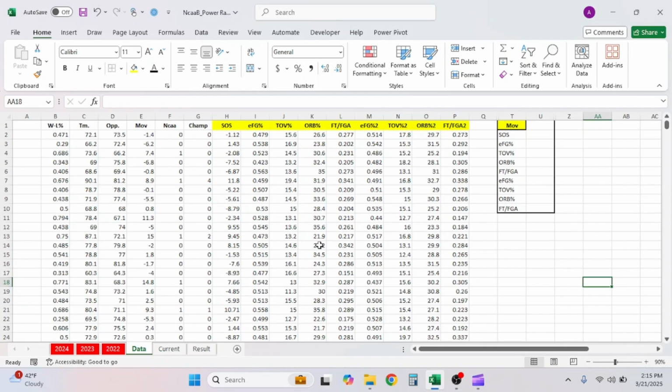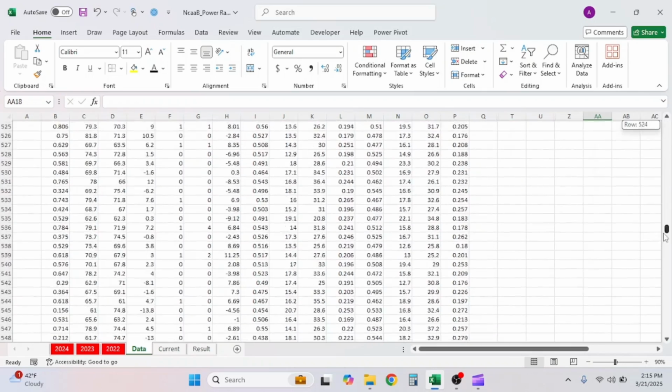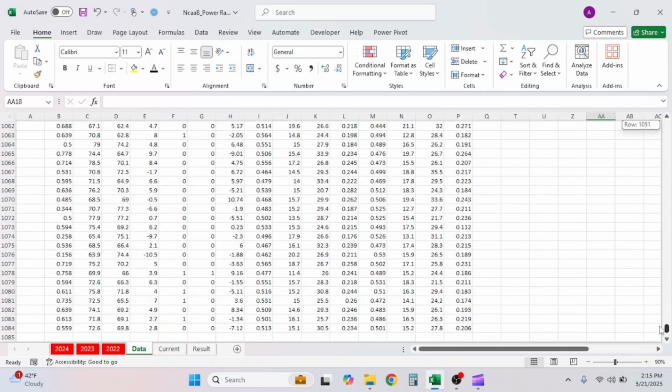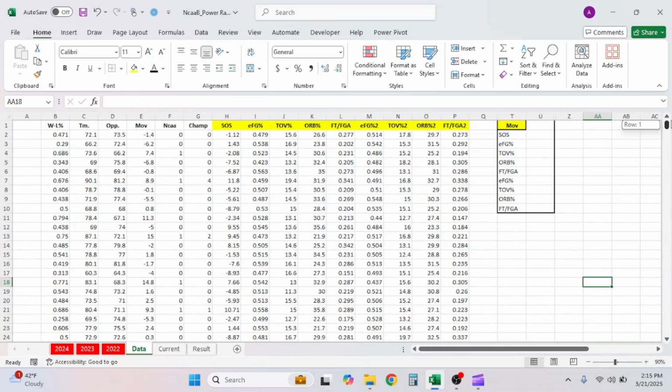And as you can see, we have all the data listed into one tab for all those 3 years. So you can see you're going back almost 1,100 rows. And then up here, we built this already. It was just a little screen that's going to indicate our equation for building our power ratings. We're essentially building an algorithm that will show us our power ratings.